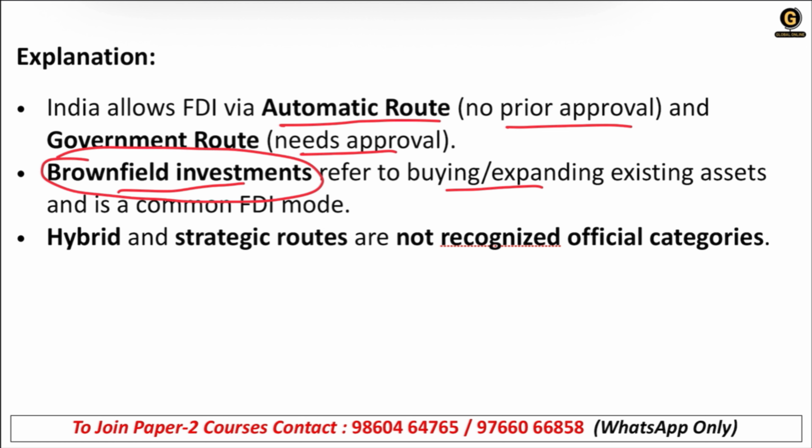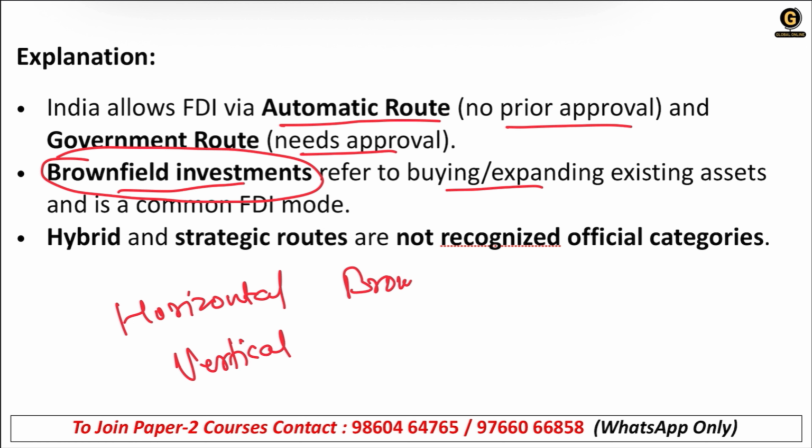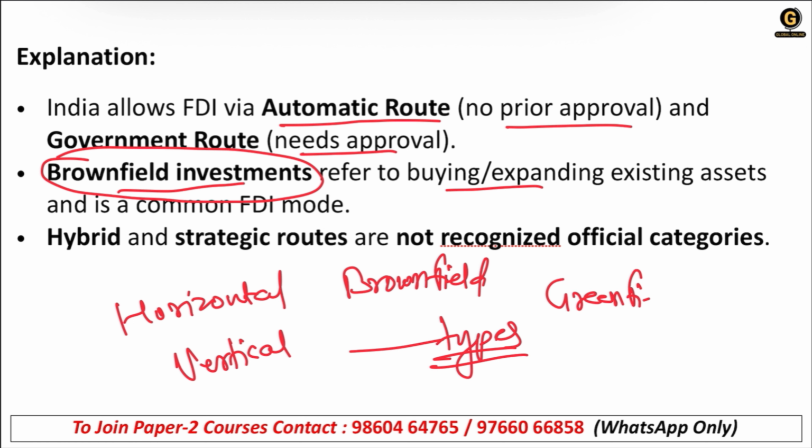We have already covered all the types like horizontal, then we have vertical, we have brownfield, and Greenfield is also there. Some of the types of FDI we have already discussed in the theory session. All the FDI types we have discussed. So go and watch those videos as well. Hybrid and strategic routes are not recognized official categories.